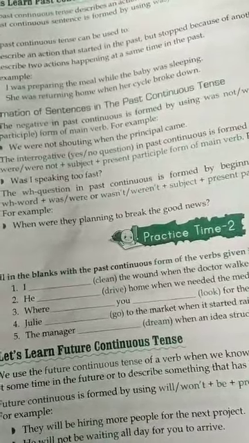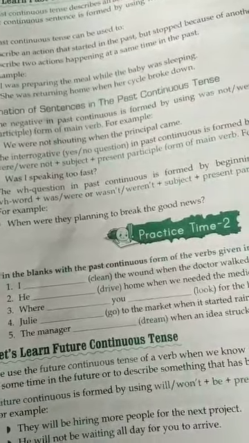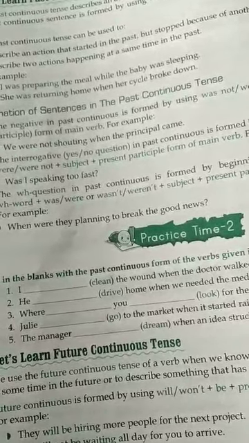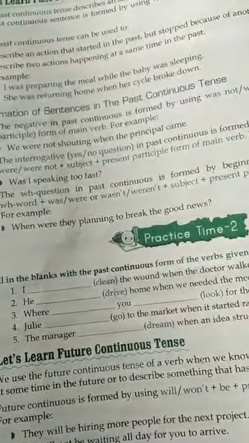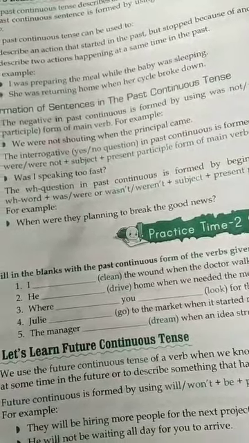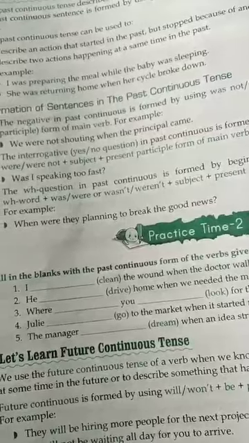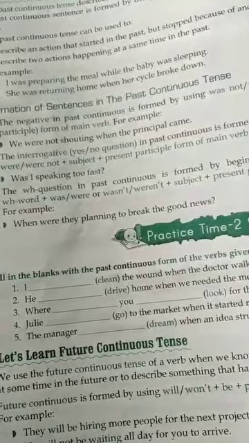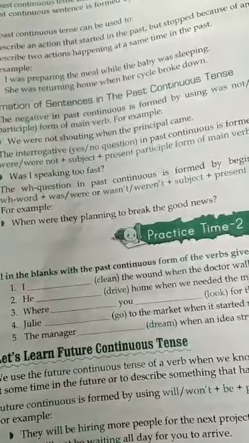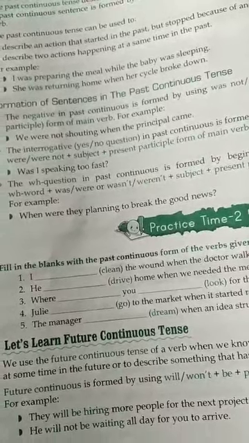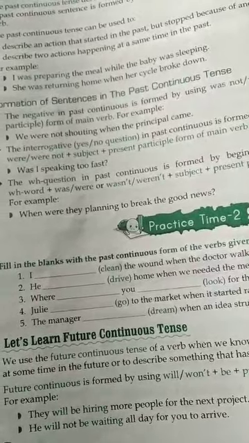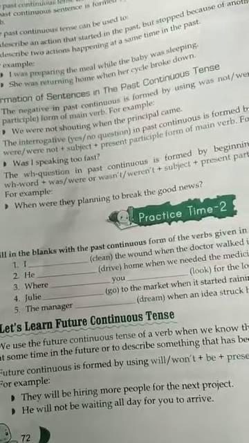For example, when were they planning to break the good news? So when is WH word, were is helping verb, they is subject, and planning is ing form of main verb or present participle form of main verb. So it is the example of WH word question in past continuous tense.